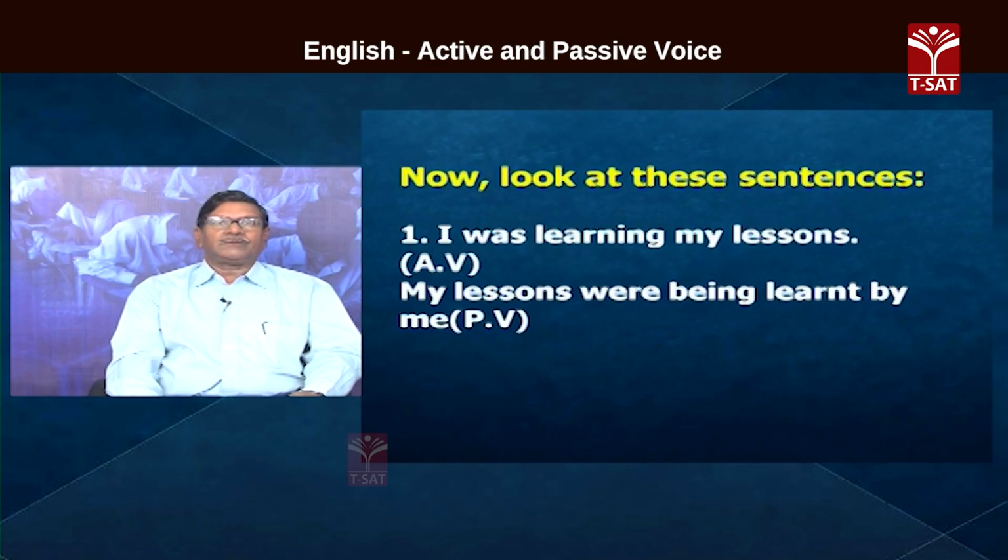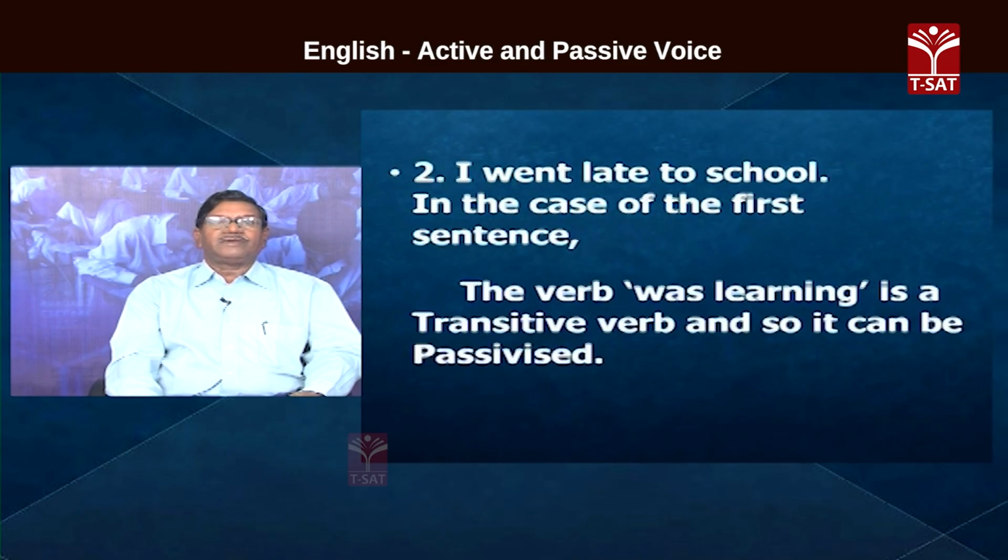My lessons were being learnt by me. I was learning my lessons. I went late to school. In the case of the first sentence, the verb was learning is a transitive verb and so it can be passivized. I was learning. What was I learning? My lessons. That is the object.